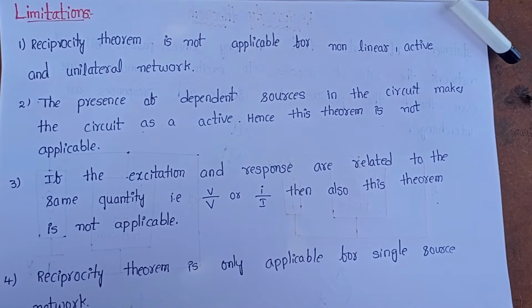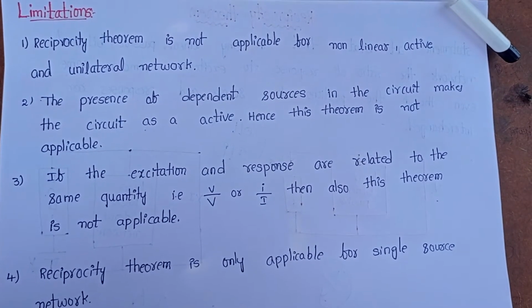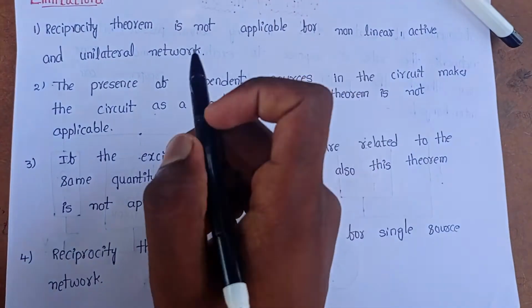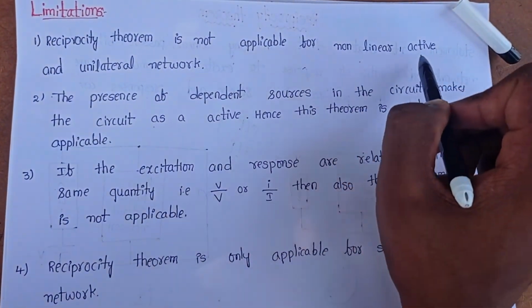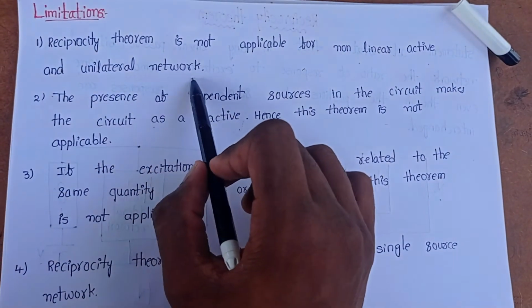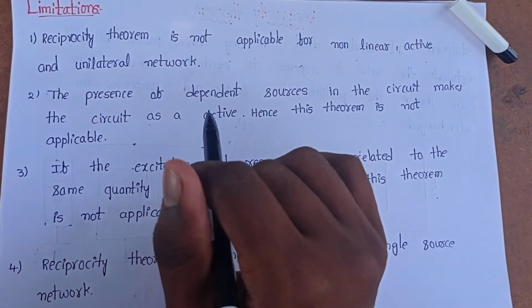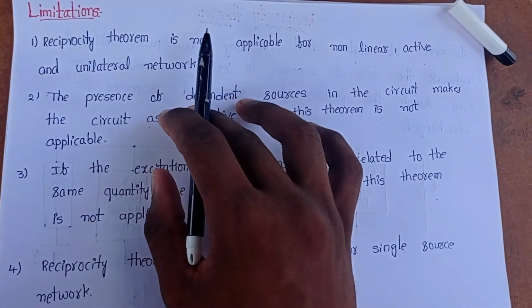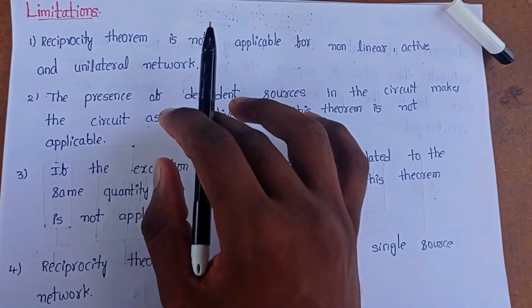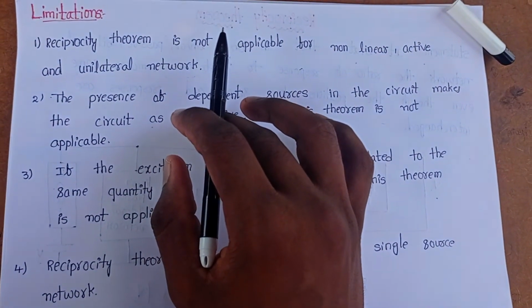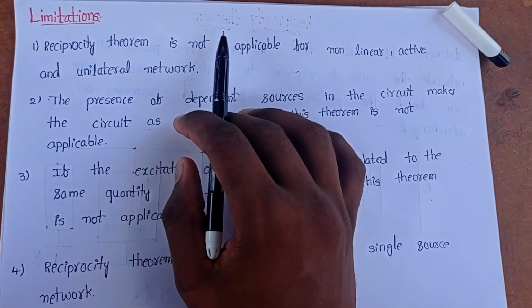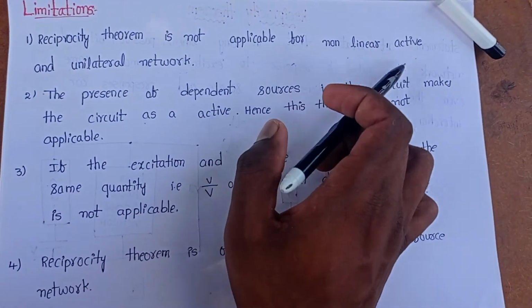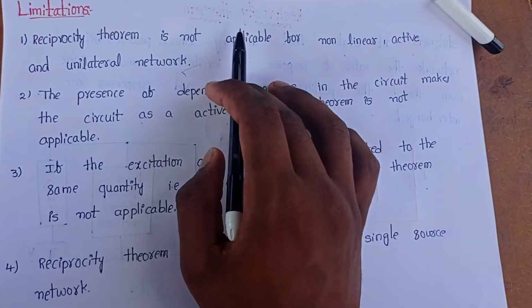Here we have some limitations of the reciprocity theorem. First, the reciprocity theorem is not applicable for non-linear, active and unilateral networks. As we already saw in the statement, it is only applicable for linear passive bilateral networks.